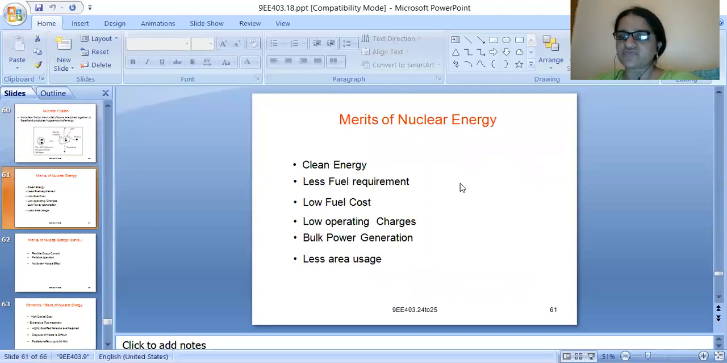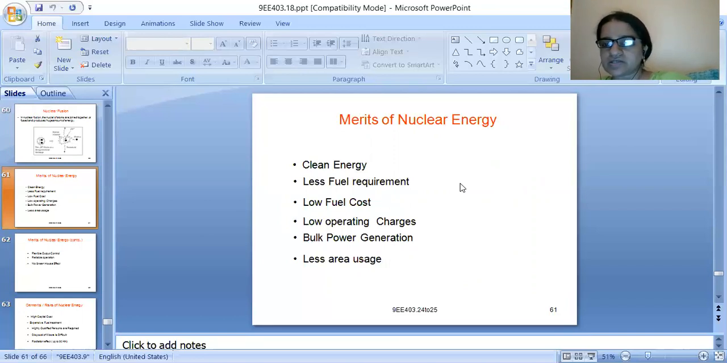Coming to the merits of nuclear energy: nuclear energy is clean energy. Less fuel requirement, which I have already discussed. Almost 1 kg of uranium is equal to 3,000 tons of coal, so obviously a smaller amount of fuel will be required. Low fuel cost, as we have more reserves in the country.